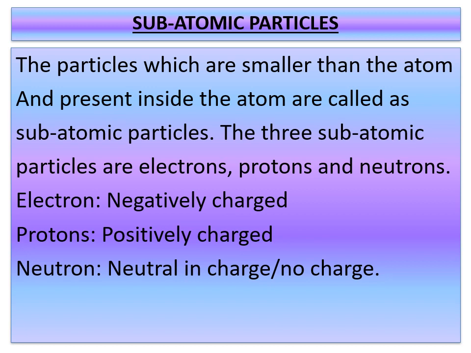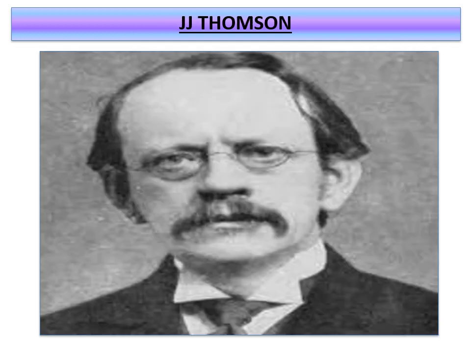Experiments were carried out on different gases in the 19th century. Scientists studied the effects of applying electric current to gases at low pressure by using a discharge tube. Other scientists did similar experiments in vacuum tubes also. In 1897, a British physicist, Joseph John Thomson, demonstrated on the basis of these experiments that negatively charged particles are present in atoms.